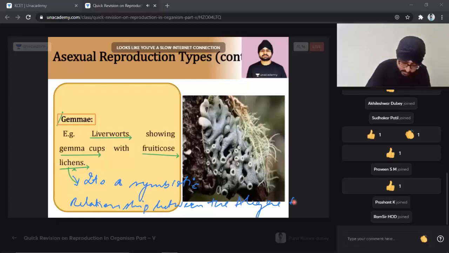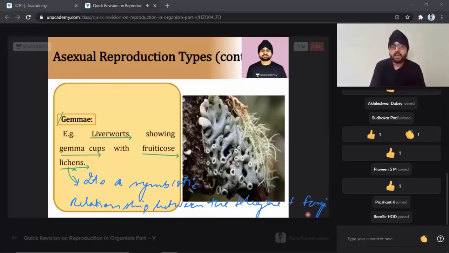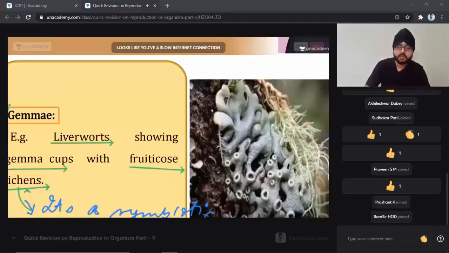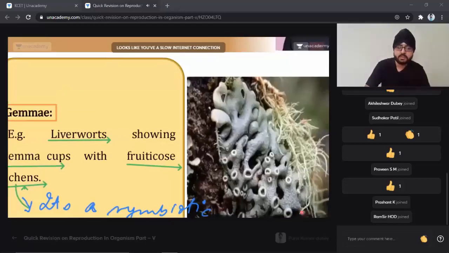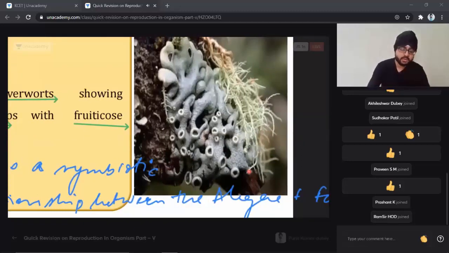Algae plus fungi, we are going to see that, student. A very important symbiotic relationship. As you can see in the diagram, if I zoom the diagram, you will be able to see it in a more prominent manner.